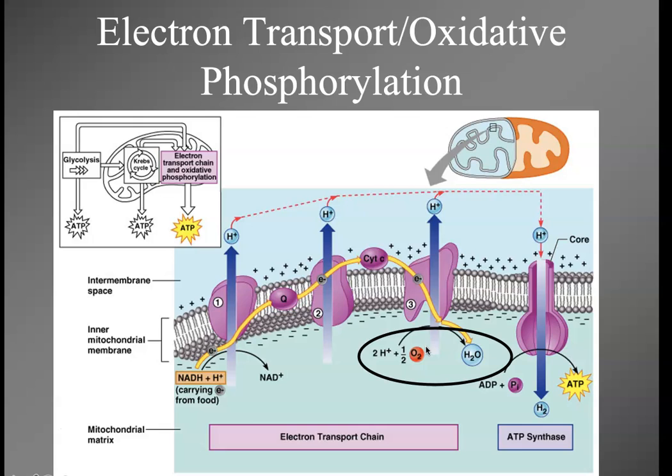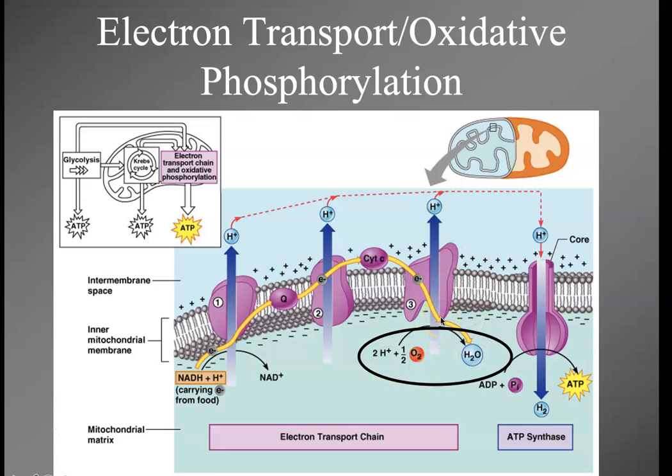Now, where did it come from? First of all, you breathed it in. It went into your bloodstream. It traveled through your body using the heart. And then when it got close to a cell, it diffused into the cell. So in order to have oxygen for this to occur, it takes time. If you start going for a jog, it takes time for you to breathe in this extra oxygen, then get it to your bloodstream, and then for your heart to pump it out to your body, and then for it to diffuse into the muscle cells, in order to be used in the mitochondria for this process.